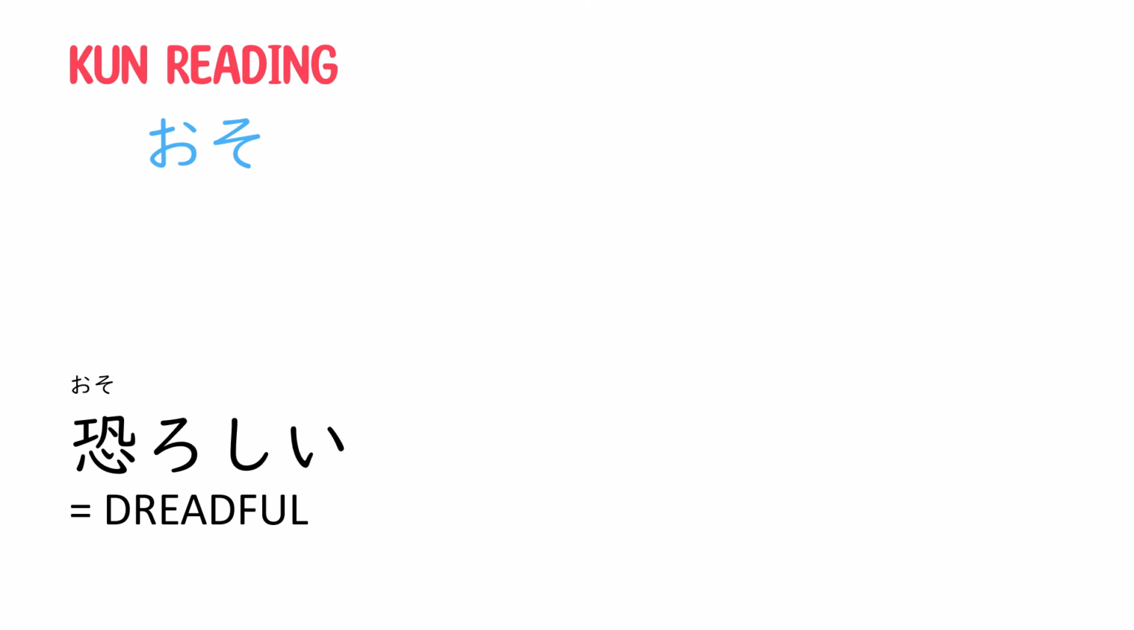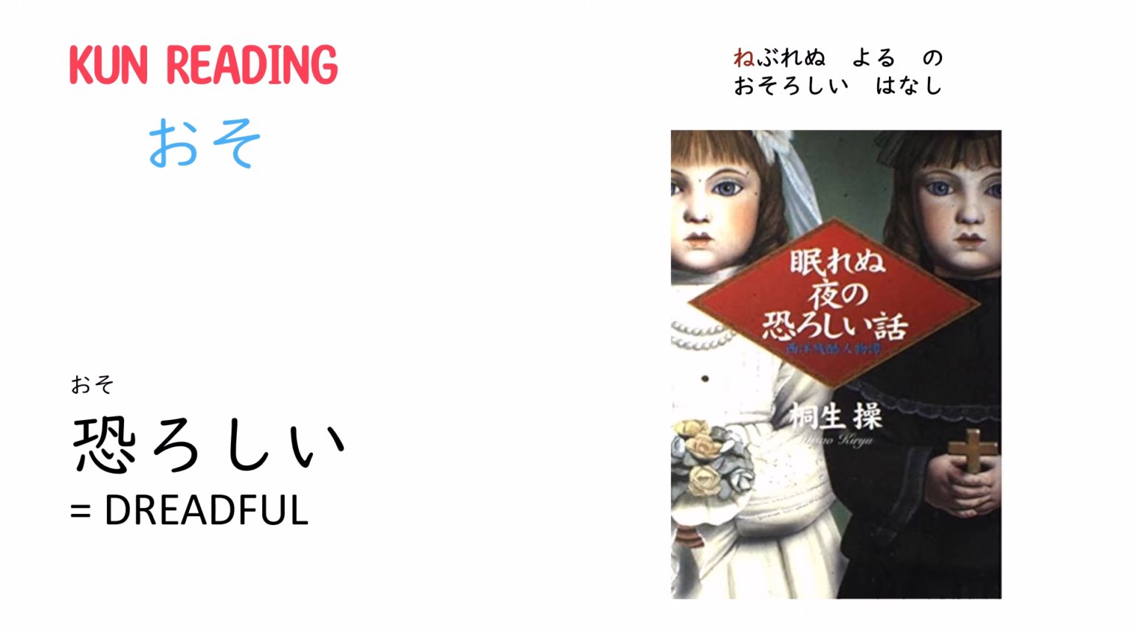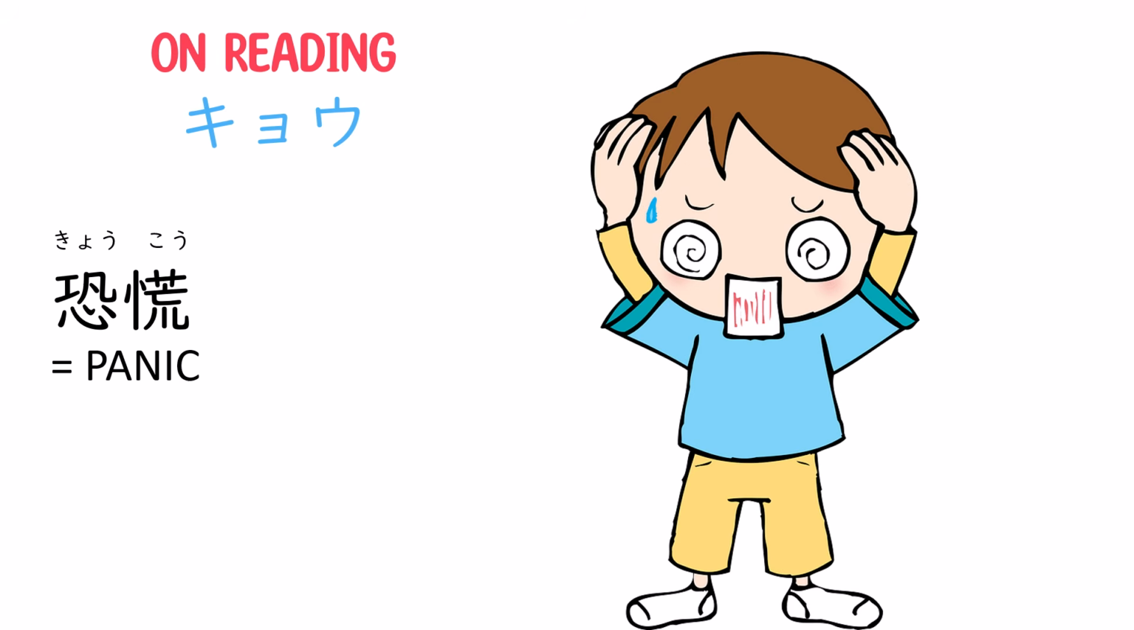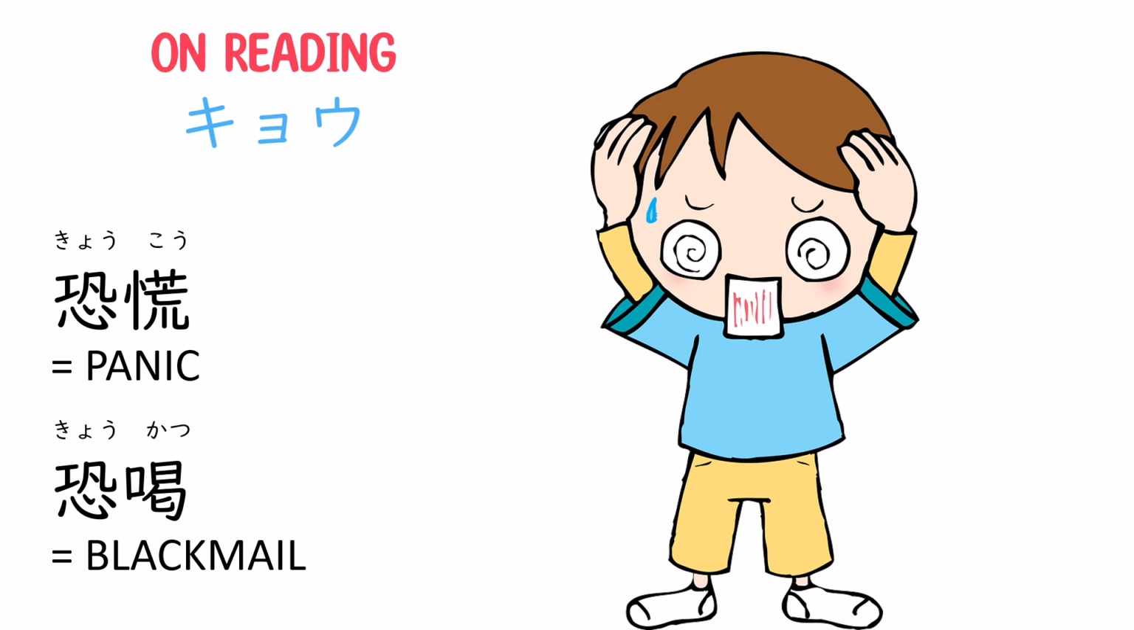The kun reading is oso. The example is osoroshii or dreadful. The sentence is nemurenu yoru no osoroshii hanashi. Scary stories for sleepless nights. The on reading is kyo. The examples are kyoko or panic and kyokatsu or blackmail.